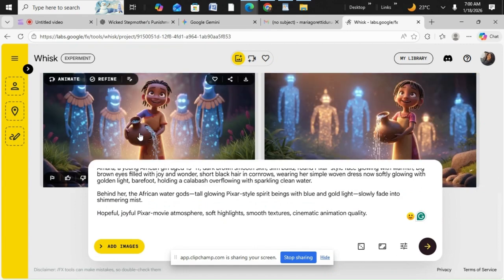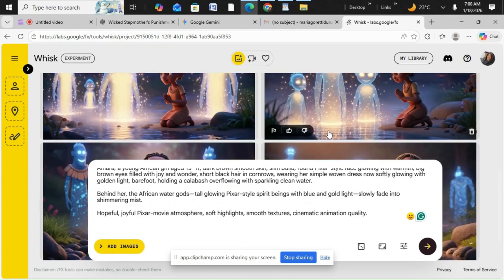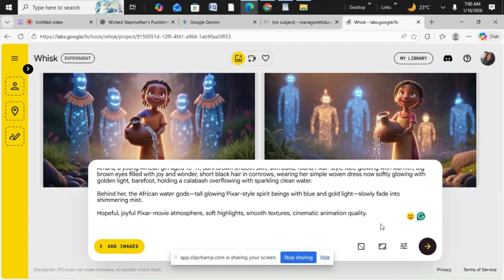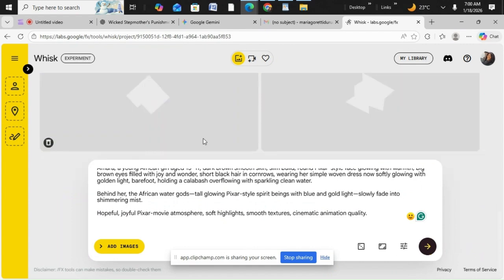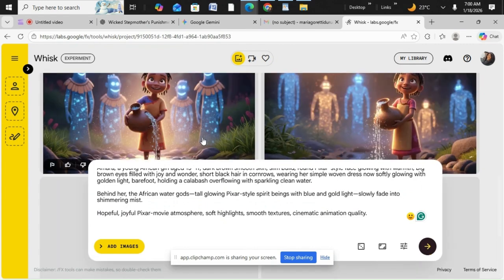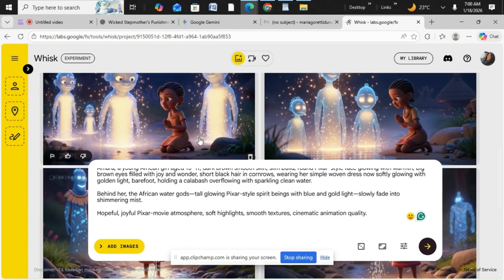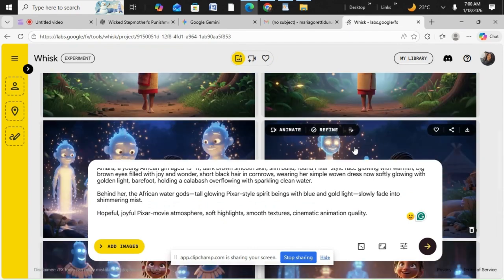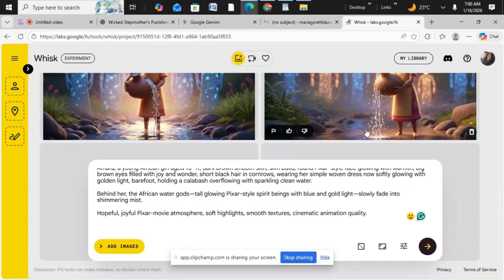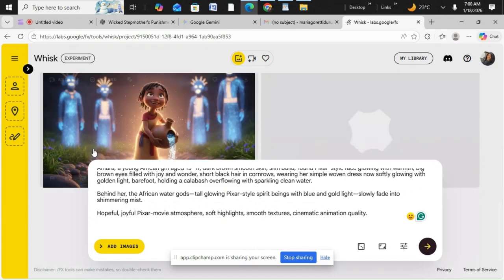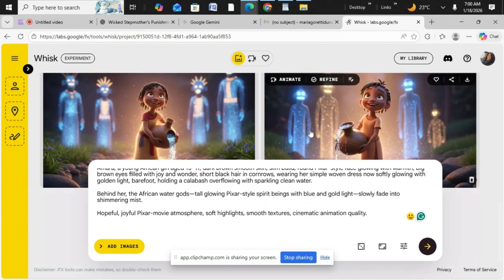I think the hairstyle changed, so let's try to recreate it again, because the hairstyle is supposed to be something like this. Okay, let's see what it's going to create. Oh, it's still the same thing.